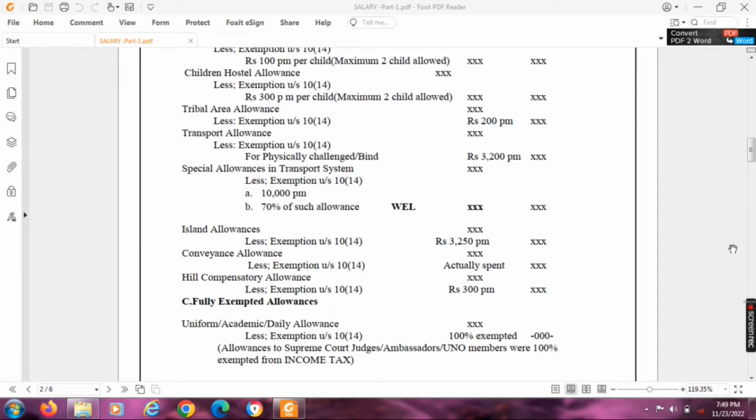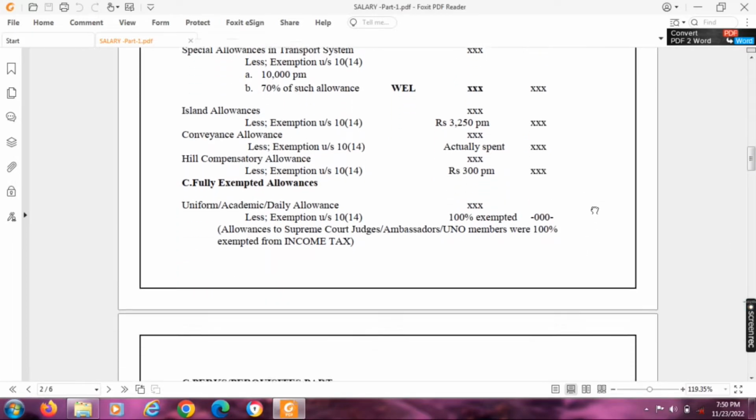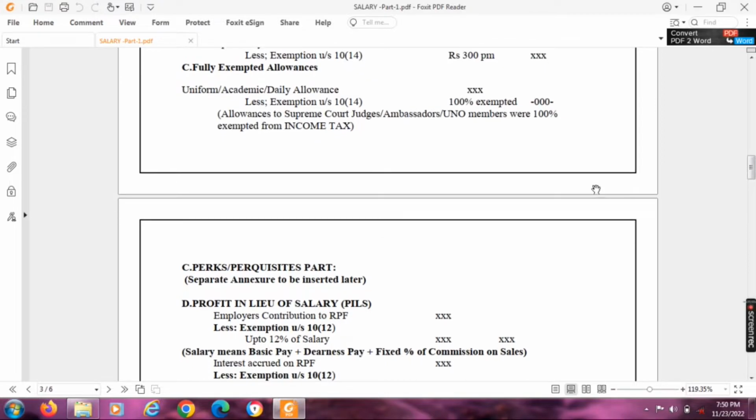Conveyance allowance. In this allowance, the amount actually spent is exempted under section 10(14), balance taxable. Hill compensatory allowance, less exemption under section 10(14), 300 per month is exempted, balance taxable. Now, fully exempted allowances: uniform allowance, academic allowance, daily allowance. These three allowances are fully exempted under section 10(14). And allowances to Supreme Court judges, ambassadors, UNO members are 100% exempted from income tax.